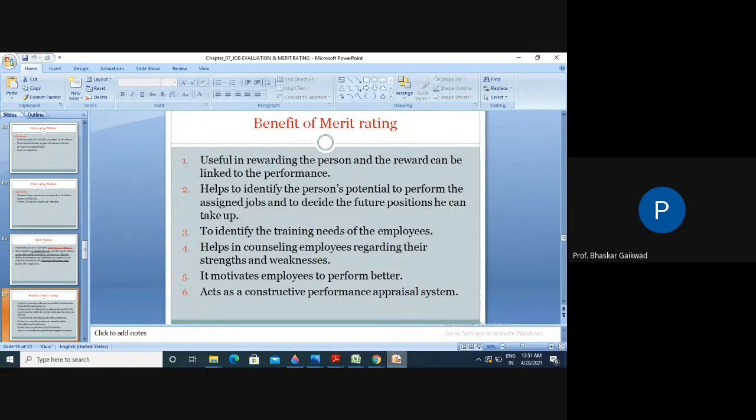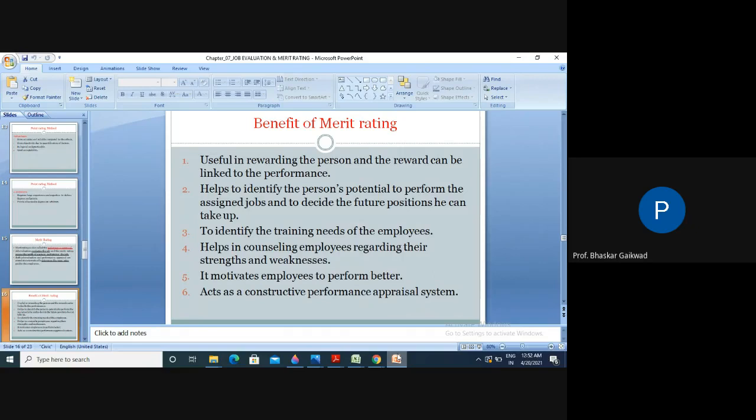Sometimes in industry there are different types of workers, but there is a need to give training to understand the drawings and manufacturing system. We need to give counseling in order to justify the strengths and weaknesses among the workers. Then it motivates the employees to perform better and acts as a constructive performance appraisal system. So these are the benefits of merit rating.